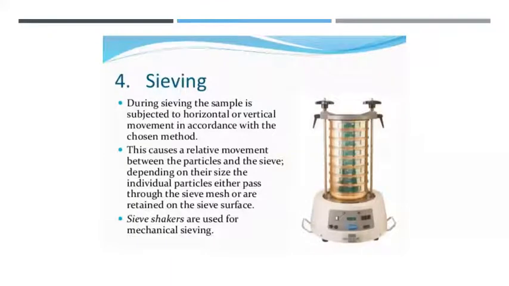Now the next method is sieving. So during the sieving, the sample is subjected to horizontal or vertical movement in accordance with the chosen method. So this causes a relative movement between the particles and the sieve. Depending on their size, the individual particles either pass through the sieve mesh or are retained on the sieve surface. So the very fine particles will enter into the sieve, and the comparatively large particles will remain on the surface of the sieve. So sieve shakers are used for the mechanical sieving. You can see a picture of apparatus used for the sieving purpose.